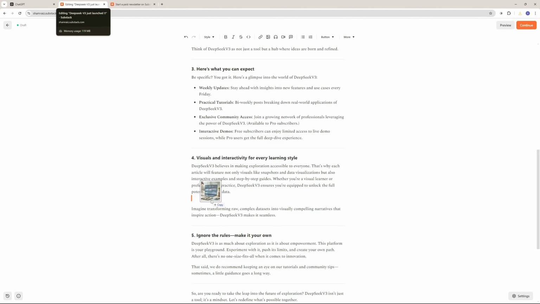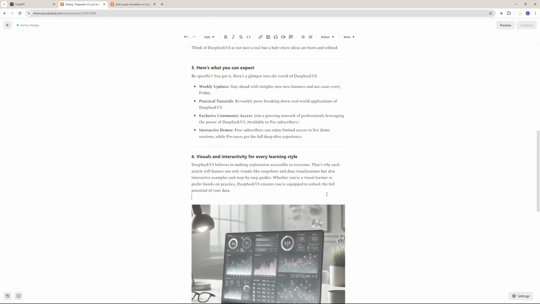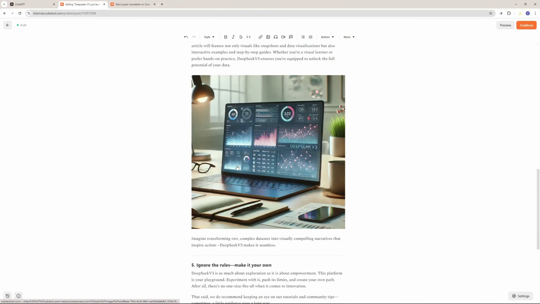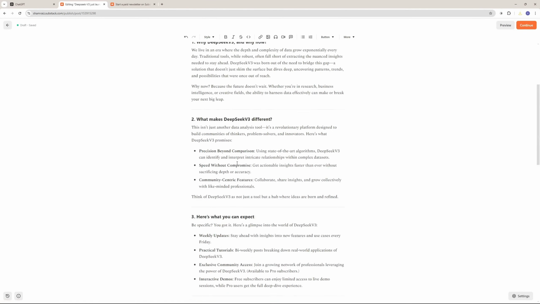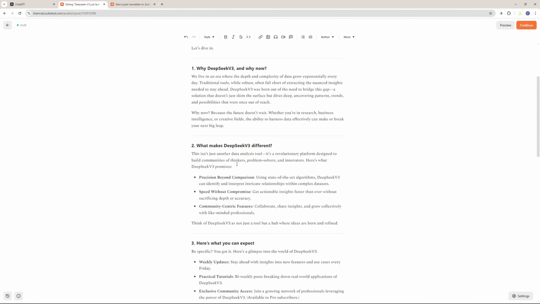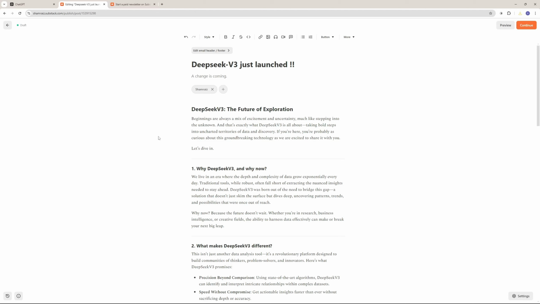And I'm just going to drag and drop that right here. As you can see, we have the image uploaded right away. So I really love the editor. It is really cool. We have the image. Now it's looking cool, and we have the whole article written for us. But what if I tell you I have more secret ingredients through which you can enhance it? So for that, let's go back to our ChatGPT.